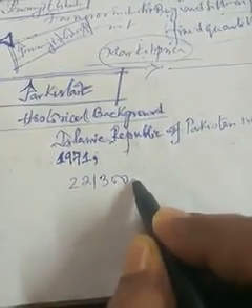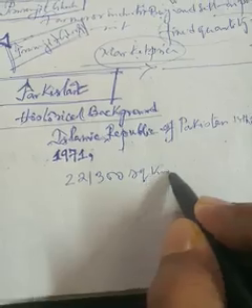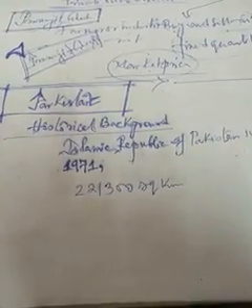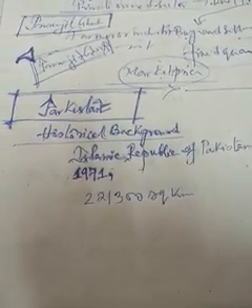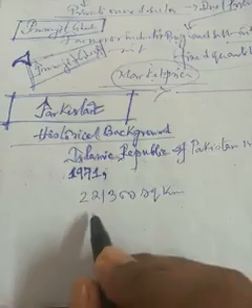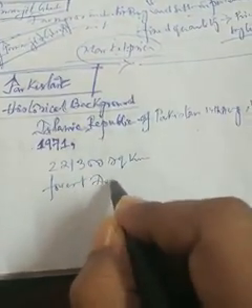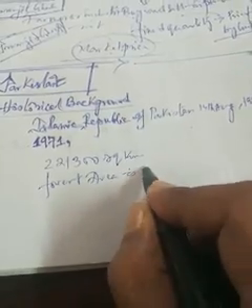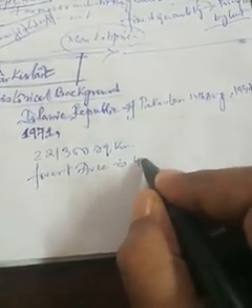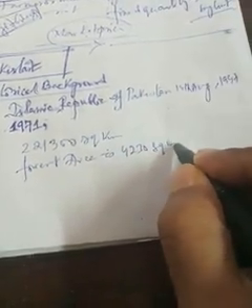The total cultivated land is 2,21,300 square kilometers, whereas the area under forest is only 42,300 square kilometers.